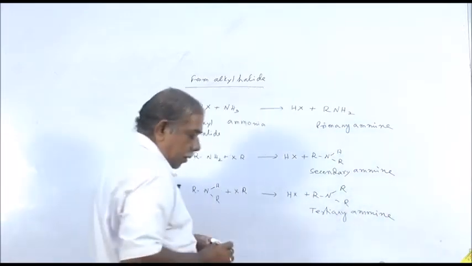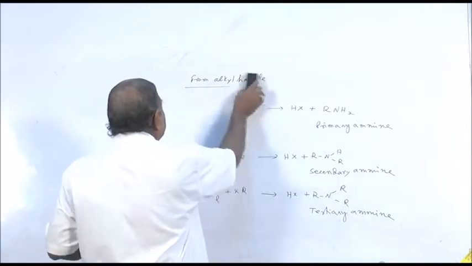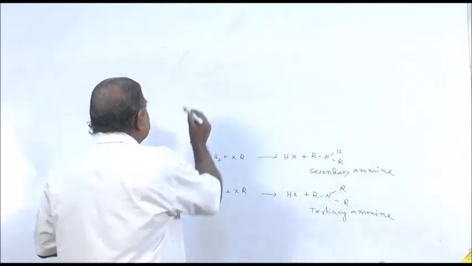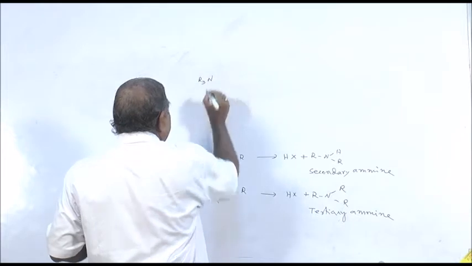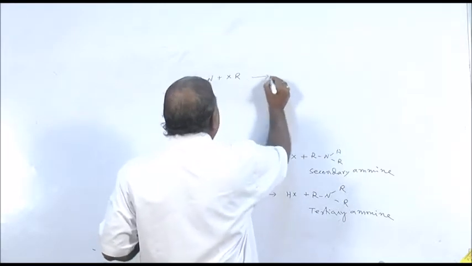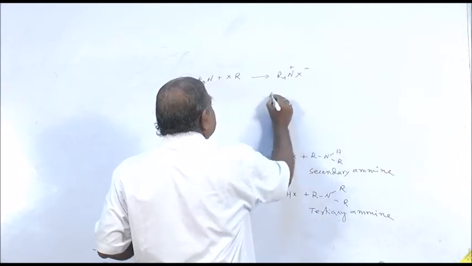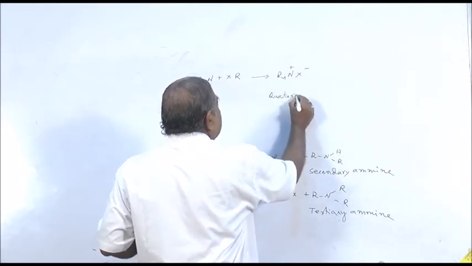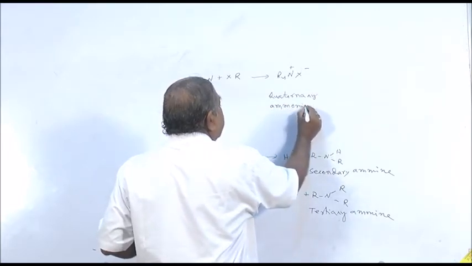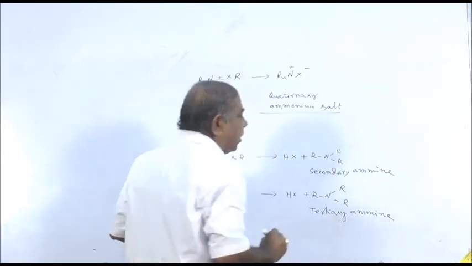But if tertiary amine is further treated with alkyl halide, you will get a salt. That is, R3N, I can write in short tertiary amine, we treat with alkyl halide, when we will get R4N+ X-. This is called quaternary ammonium halide, or in general it is called a quaternary ammonium salt.